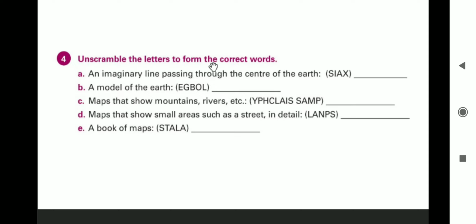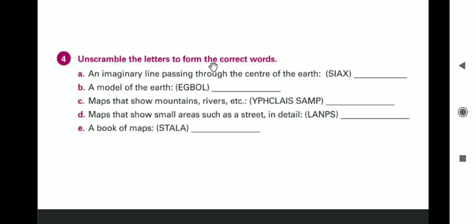Third one. Maps that show mountains, rivers, etc. Now, we have learnt the different types of maps, no? In that, what shows us mountains and rivers? It is physical maps. So, the correct answer is physical.